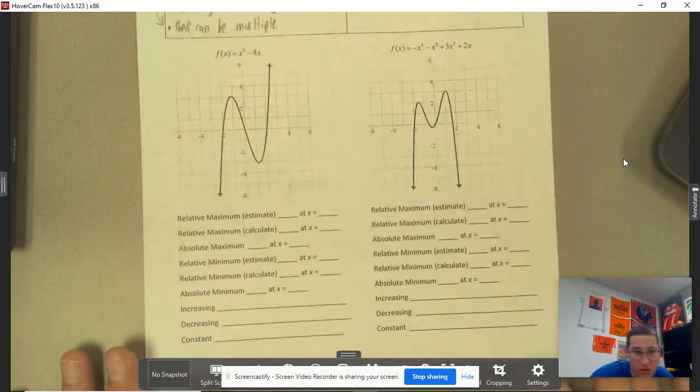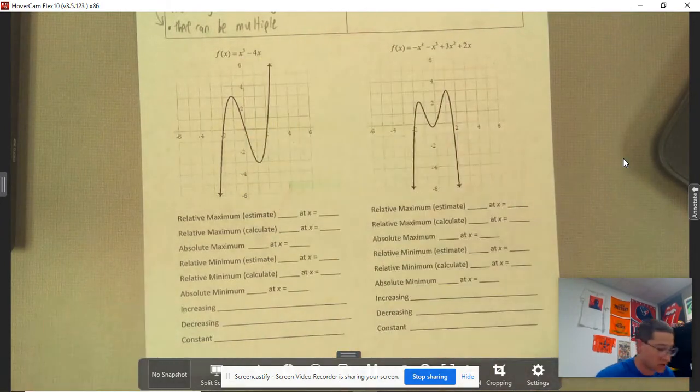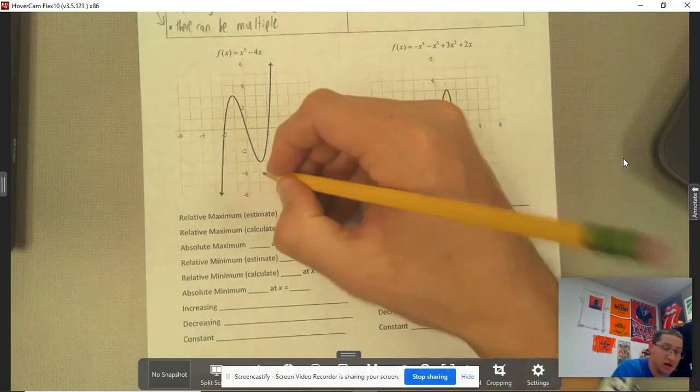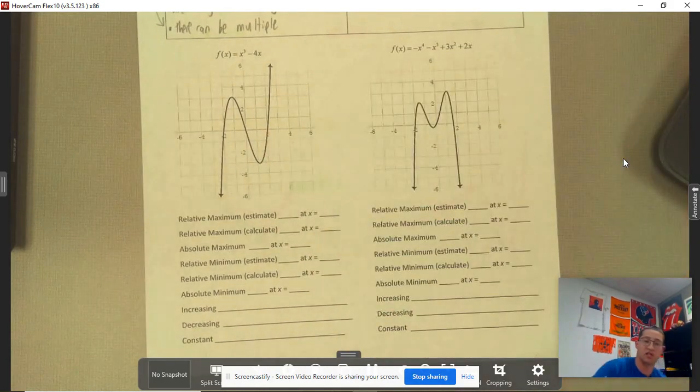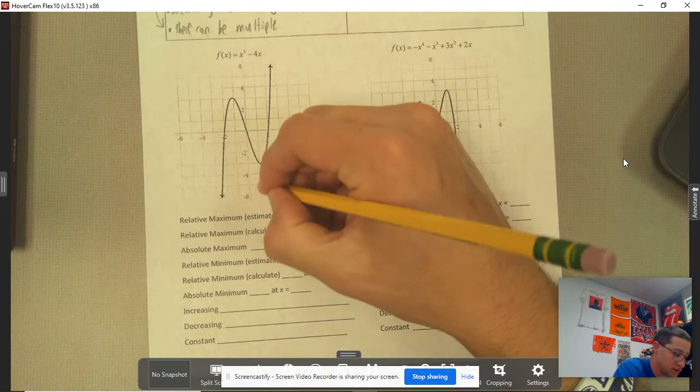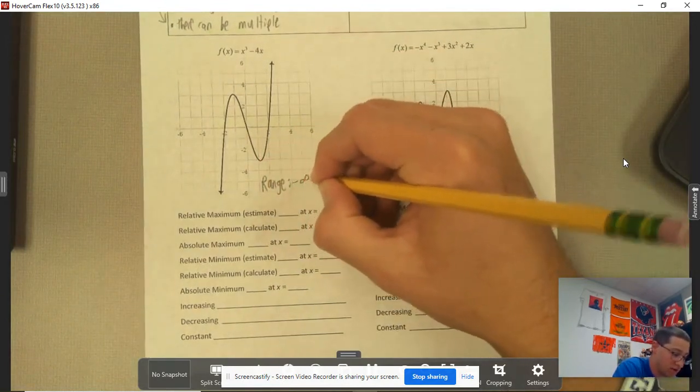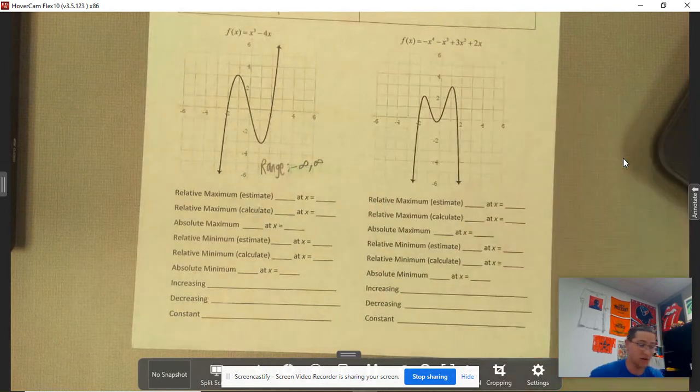All right, we've got a function. This is the particular function that we're looking at. And we are going to talk about what the relative maximums and minimums are. One point I want to start off with is, what is my range here? Well, my range here is negative infinity to positive infinity.